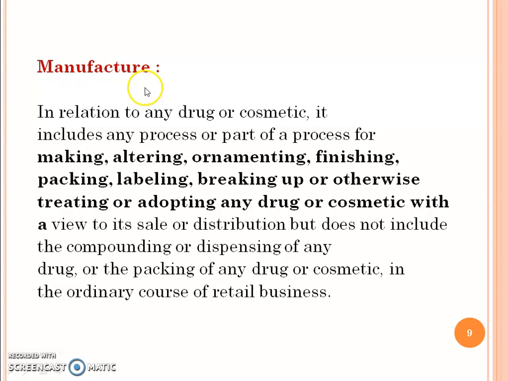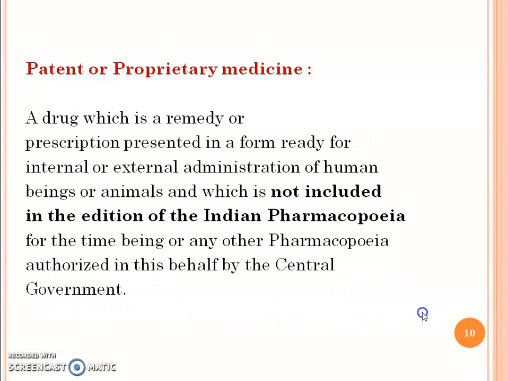Then the definition of manufacture. In relation to any drugs or cosmetics, it includes any process or part of a process for making, altering, ornamenting, finishing, packing, labeling, breaking up, or otherwise treating or adapting any drug or cosmetic with a view to its sale or distribution, but does not include the compounding or dispensing of any drug or the packing of any drug or cosmetic in the ordinary course of retail business.